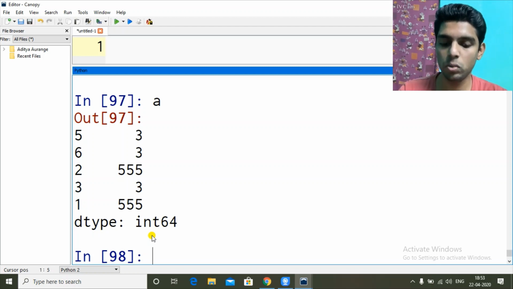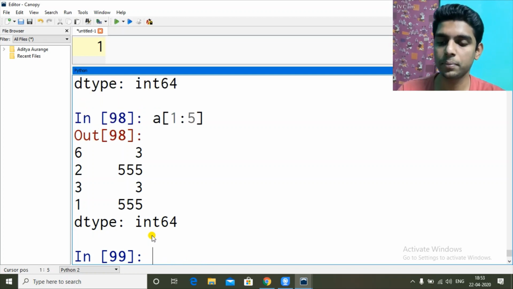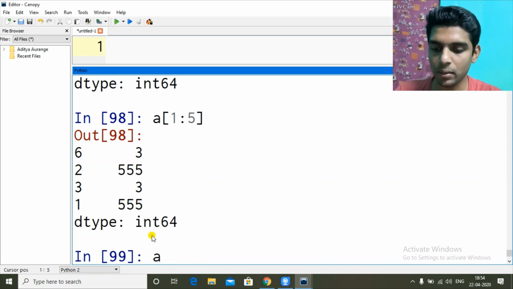So 1 to 5 means 6, 2, 3, 1. In the index I am saying 6, 2, 3, 1, so I got 6, 2, 3, 1. I am slicing. In NumPy arrays and normal lists, we saw how we can do slicing, so it is similar to that. Now let's create one more NumPy series.